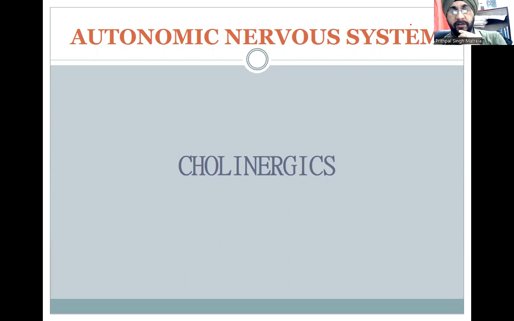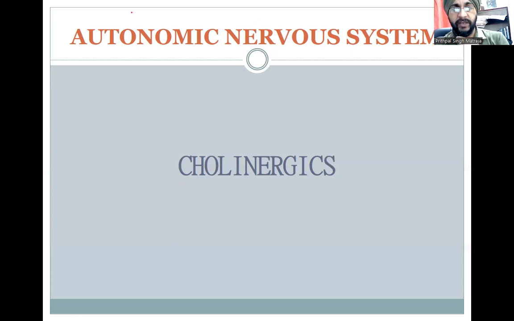In the last session, we had started with the UGC curriculum competency as per NMC 1.13 and 1.14, where we were talking about the mechanism of action, the types, the uses, the adverse effects, the contraindications, and the indications of cholinergic and anticholinergic drugs, as well as adrenergic and anti-adrenergic drugs, which come under the competency of PH 1.13 and 1.14. So we will be talking about the competency PH 1.14, where we will be talking about one particular aspect of a group of drugs, that is the cholinergic drugs.